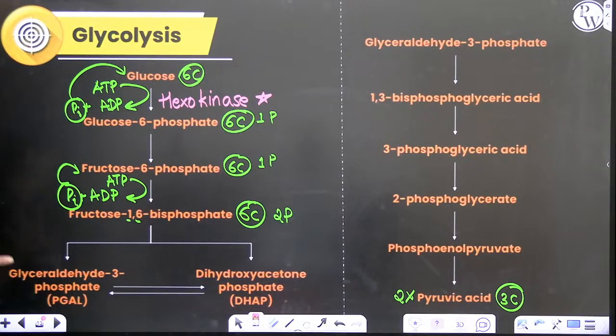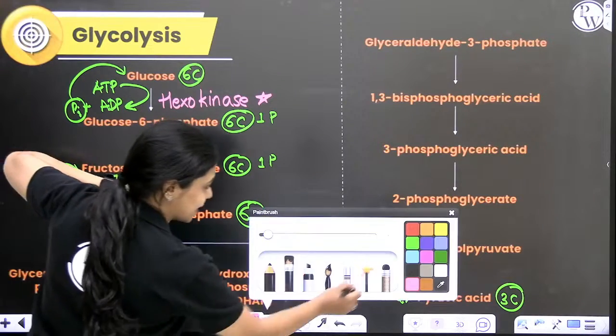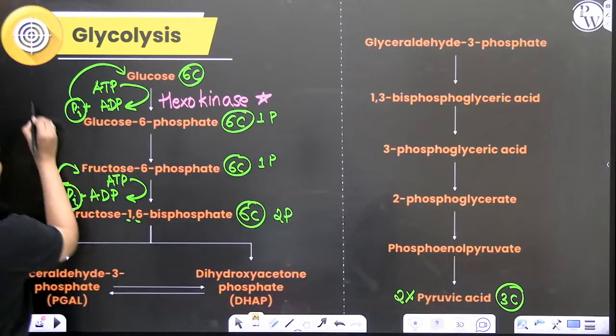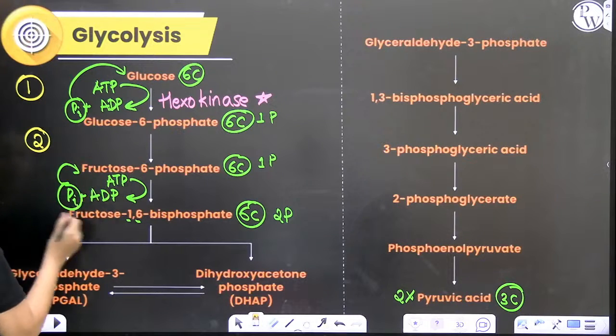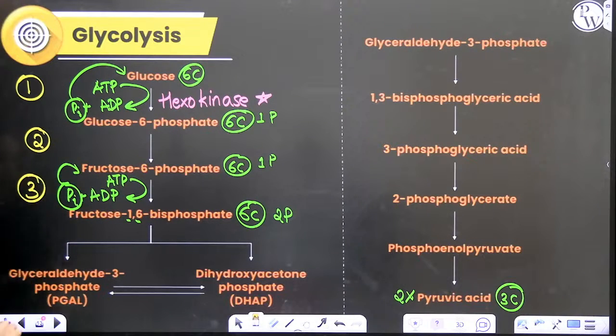For now, let's focus on the next steps of glycolysis. How many steps are over so far? First step, second step, third step, 3 steps we finished. In the first step, we saw ATP was utilized. In the second step, nothing really major happened. In the third step, again ATP is utilized.